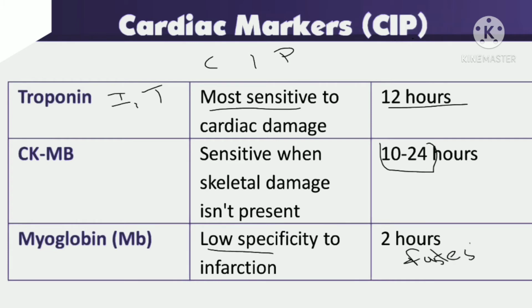It has low specificity to infarction, and it is the fastest marker, which we can find very soon after the heart infarction or any kind of abnormal heart function. Immediately, within 2 hours, we can find this myoglobin in the blood levels.